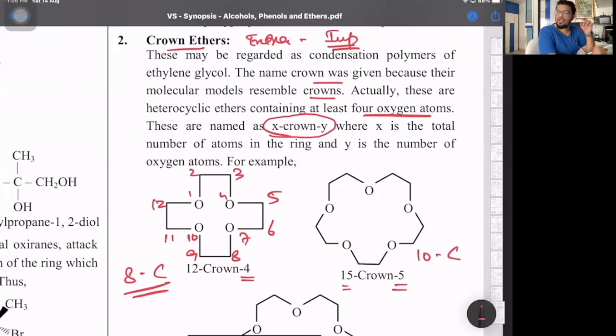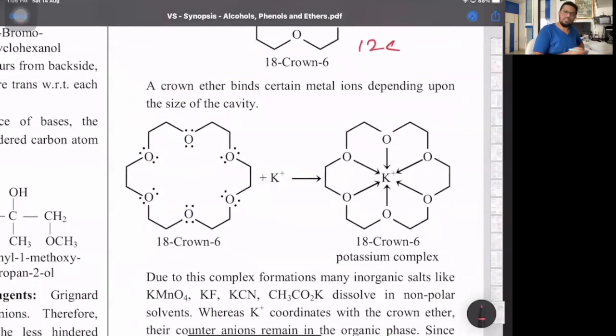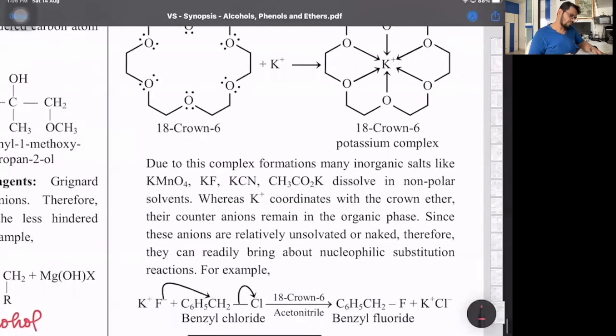And these crown ethers are used for what? Extraction of metals, like sodium extraction is done with 15 crown 5. So these oxygens will donate their lone pairs to form coordinate bonds and they will trap the metal. And that's how the metals can be extracted. 18 crown 6 has 12 carbon atoms. So they can just ask you how many carbon, how many oxygen and all. Due to complex formation, yes, they can be used.